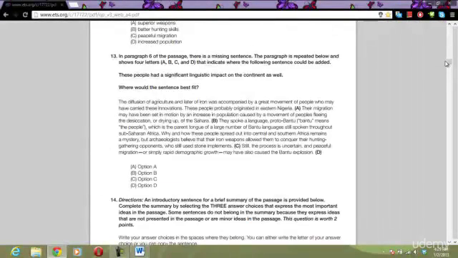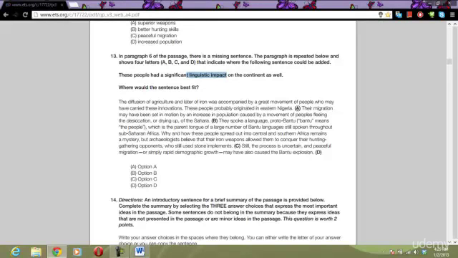Number 13. In paragraph 6 of the passage, there's a missing sentence. This is our sentence addition question. "These people had a significant linguistic impact on the continent." So my keywords are what? Linguistic impact on the continent. All right, so something to do with linguistics. Linguistics is the same as language.